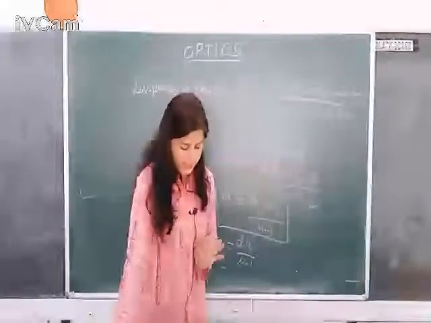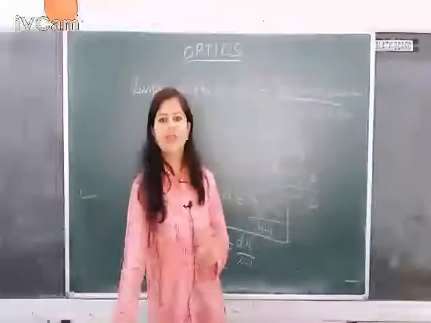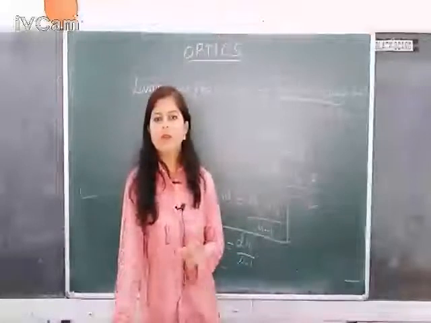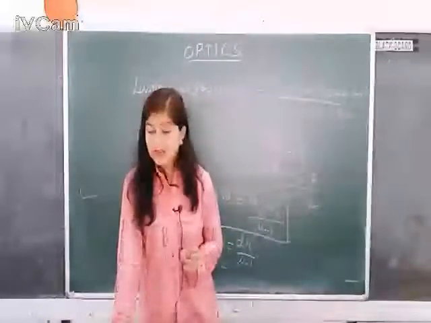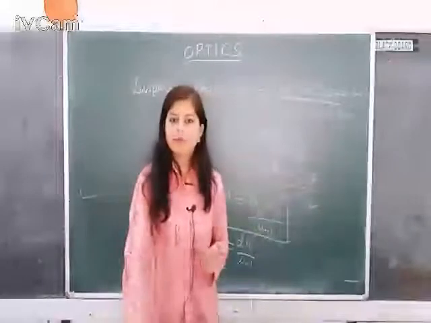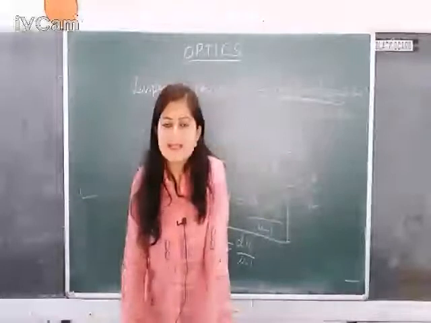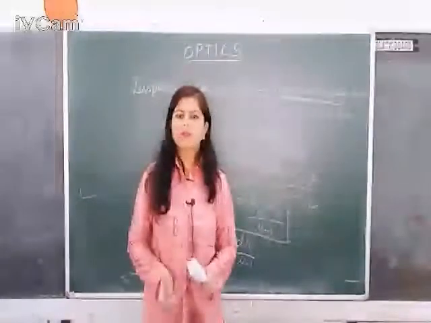Now for your assignment, I have asked you to describe the formation of rainbow with the help of a ray diagram. You just need to draw the ray diagram of how a rainbow is formed. Rainbow is a result of various optical phenomena like dispersion of light and total internal reflection, all of which occur to form a rainbow because the tiny water droplets act as tiny prisms. You just need to draw the ray diagram and go through the formation of rainbow.